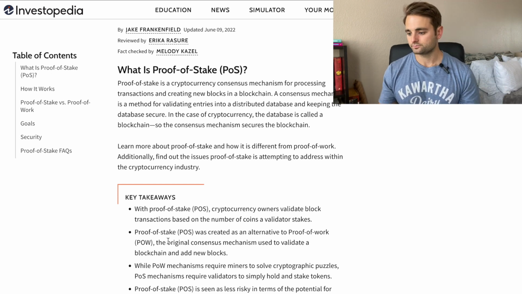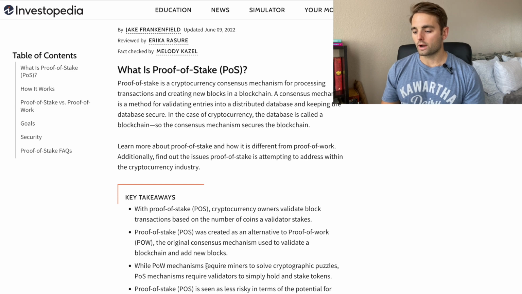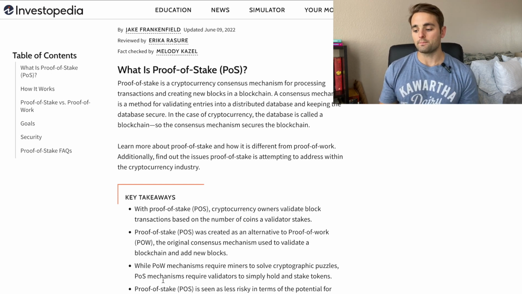Whereas in the proof of stake model, it's proportional to the number of coins that you have staked on the network. The proof of work mechanisms require miners to solve cryptographic puzzles, while the proof of stake mechanisms require validators to simply hold and stake the tokens. So on that proof of stake model, there's no cryptographic puzzle to solve because there's no hashing necessary in order to solve the cryptographic hash.